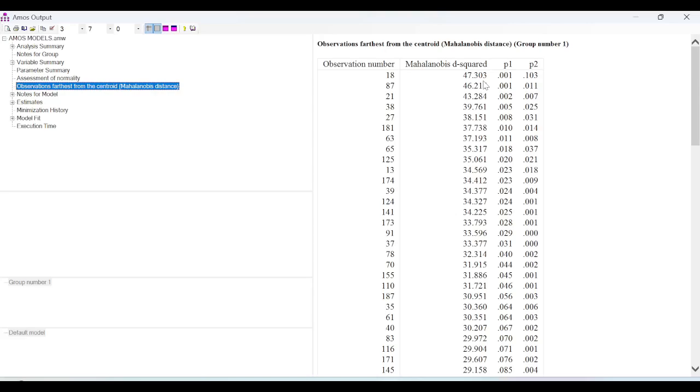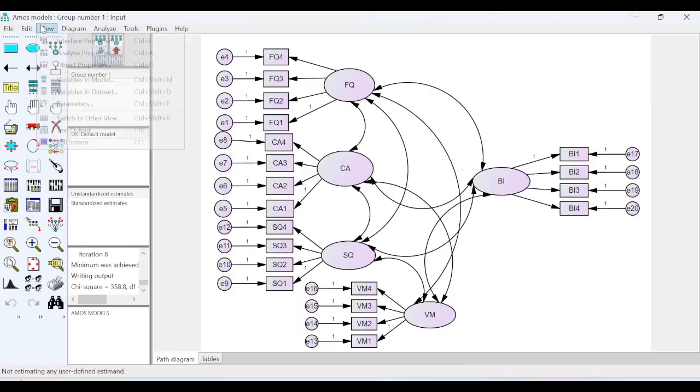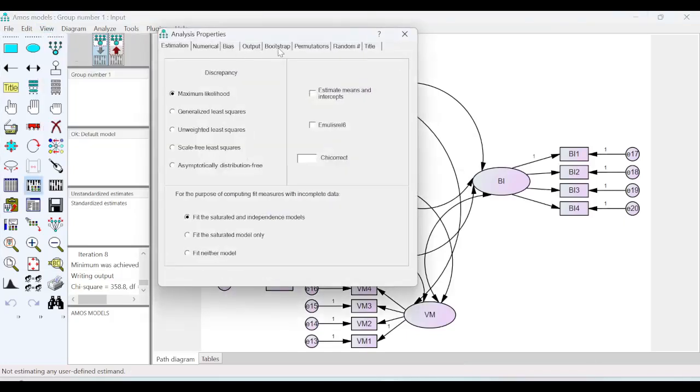How to do that bootstrapping? Let us see now. So I'll close this window. I'll go back to view, analysis properties, bootstrap.